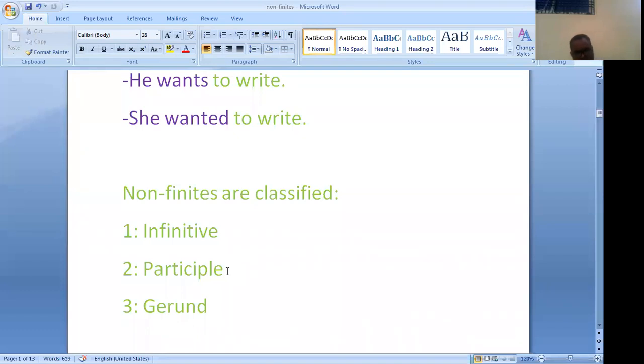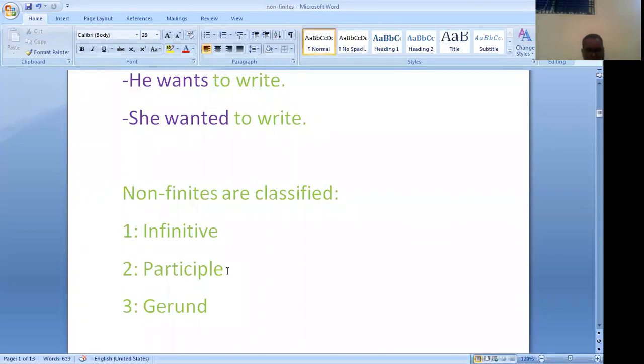What is a present participle? Participle is classified into present participle and past participle. A present participle is a non-finite verb which ends in ing and works like an adjective. Besides the present participle, there is another participle called the past participle.